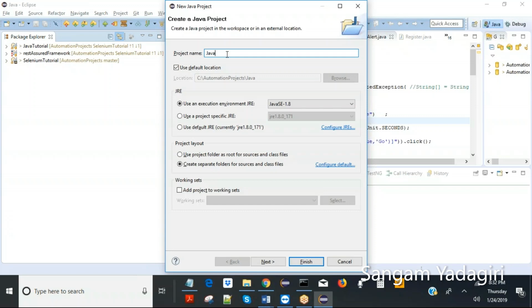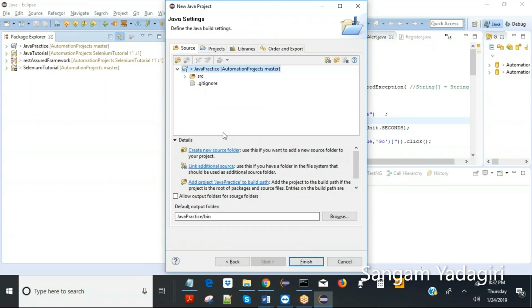Java practice. Okay, good. Let's call this project name Java practice. And if you see, the project folder structure will be here. See automation projects. You can set it anywhere, it's up to you. So all you have to do is set the workspace properly, and then click on next for the first time. You can click on finish also, but the first time I'll show you.